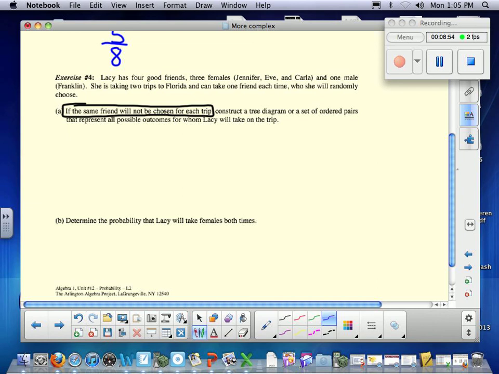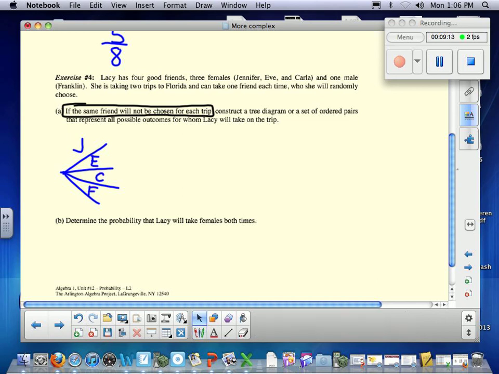So, tree diagram. Of her 4 friends, who can she pick first? She can pick any of them first, right? So we have 4 branches on our first part of the tree. Okay, so she's chosen that friend. Why is there 4? Because there's 4 friends, 3 girls and 1 boy.